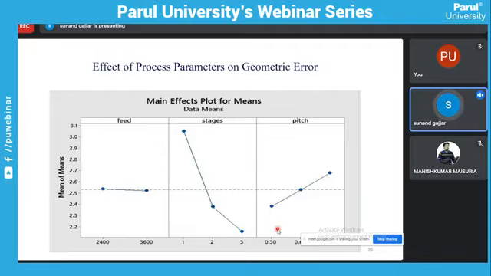And with pitch size, if we increase the pitch size, the geometric error also increases. So from this graph we can clearly see that if we increase the number of stages, the geometric error will decrease, and if we increase the pitch value, the geometric error also increases.